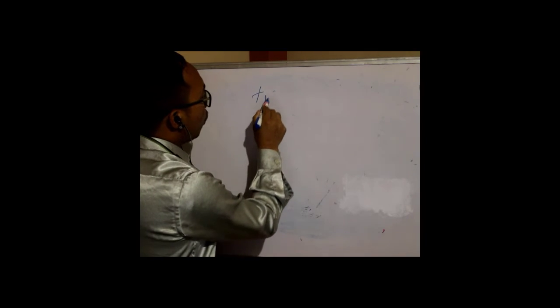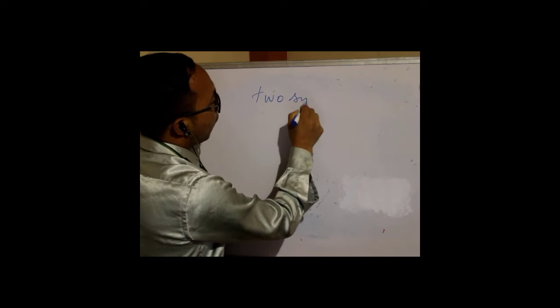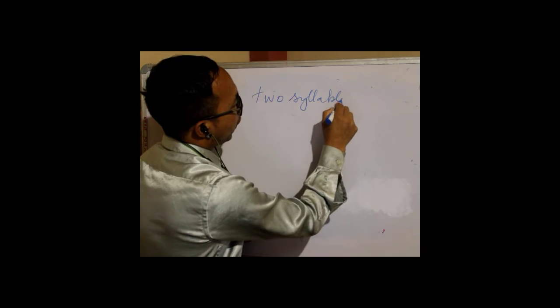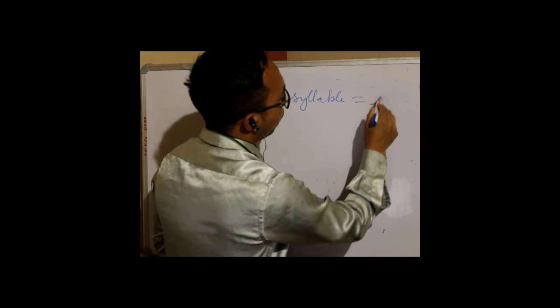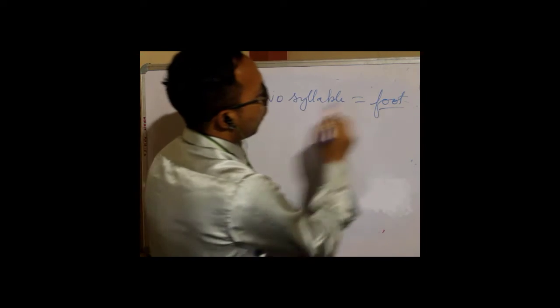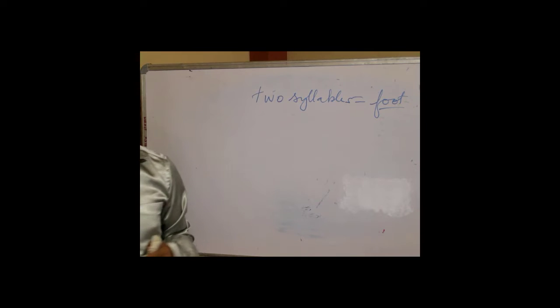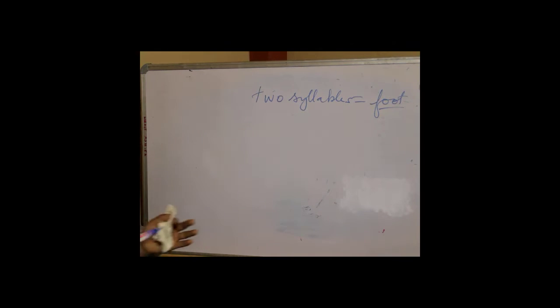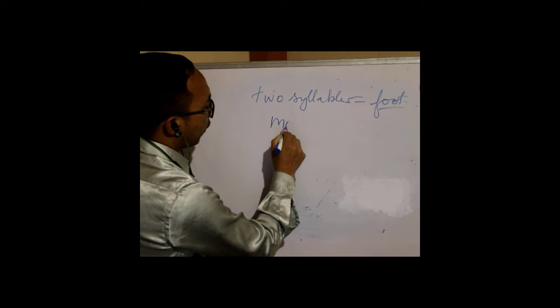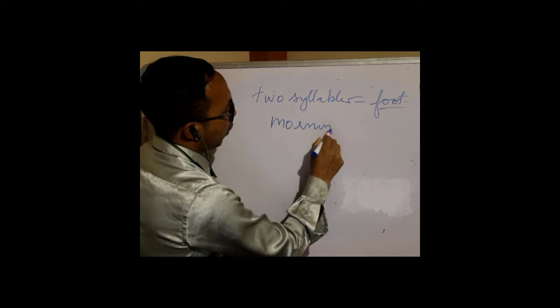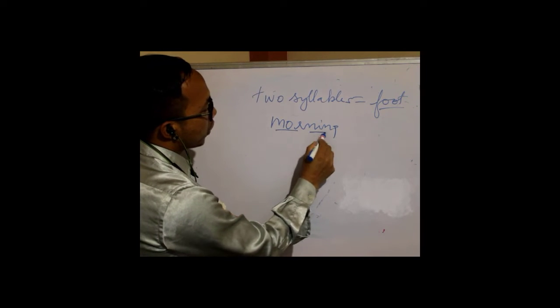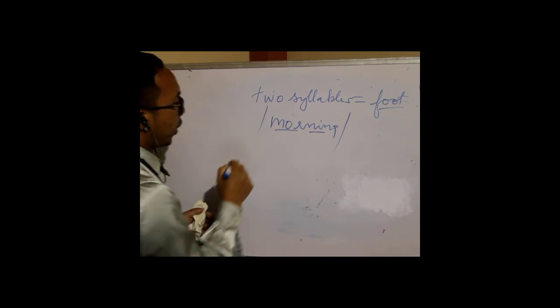We say that two syllables make a foot. So one foot is formed by two syllables, right? If I say morning, so this one has got two syllables, so we divide in this way.